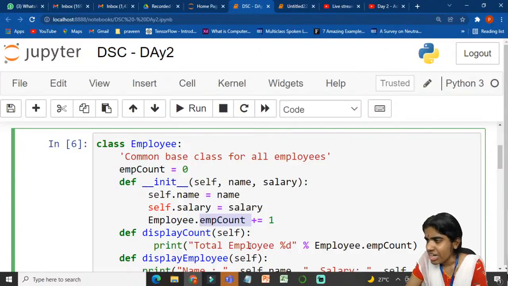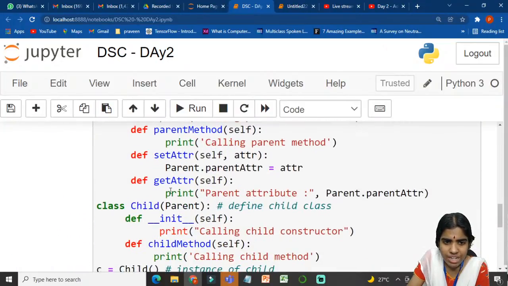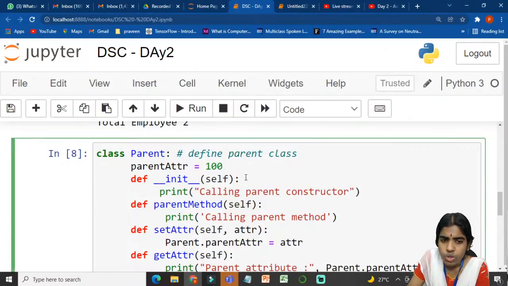Class inheritance. Anjali, you want me to repeat class inheritance? Yes, I was repeating, right? What I am trying to do here? Class is the keyword for defining a class, followed by the name of my class and a colon. I am trying to set my parent class attribute equal to 100.